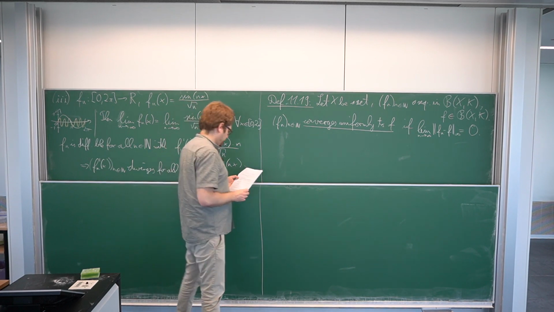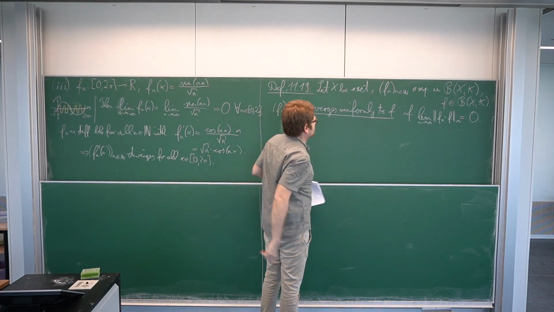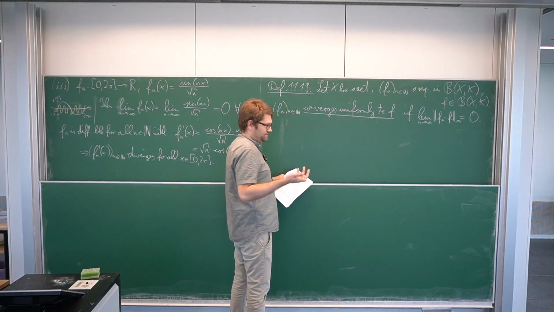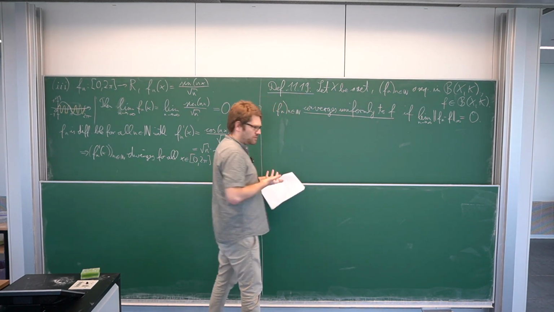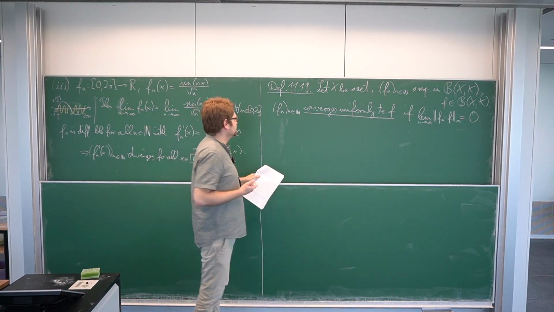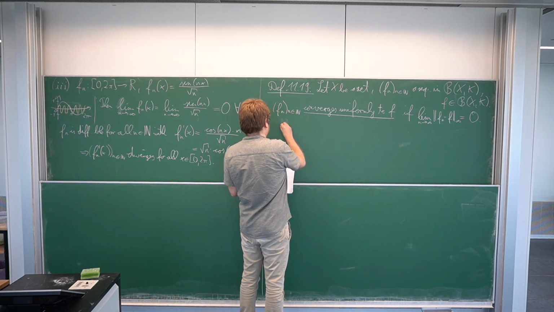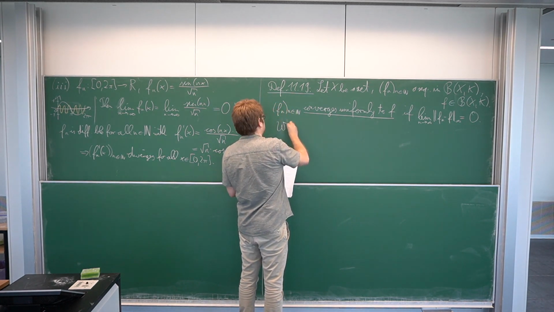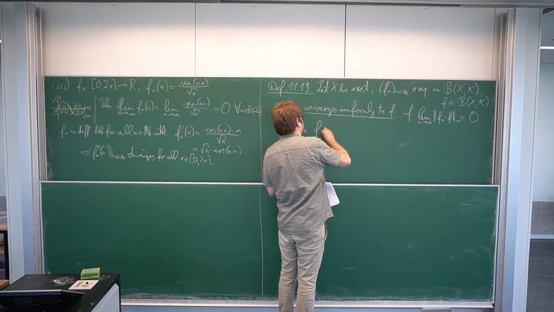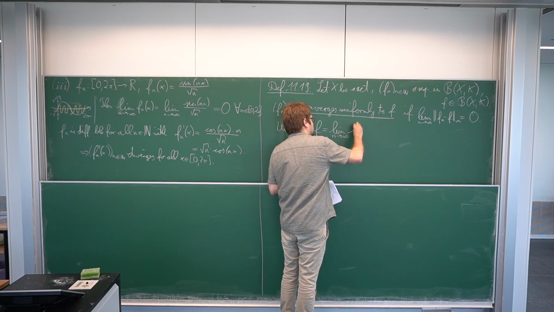Okay, so this is what we've already seen, and we've seen that B(X,K) is complete. So this makes sense in that Cauchy sequences converge, which is also a nice thing to have. So we know that some limits exist in this notion of convergence, which might otherwise not be the case if we have a Cauchy sequence. Now, just some additional notation: we then write f is the limit of f_n, just without any point.